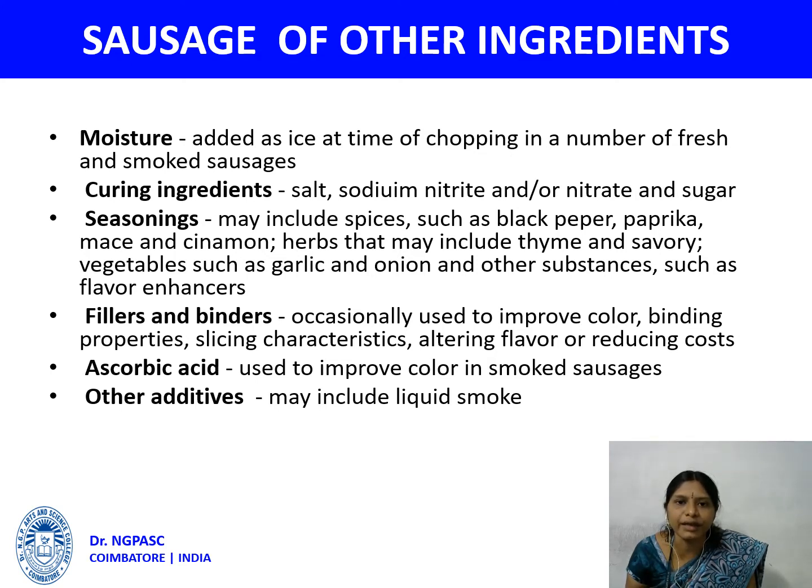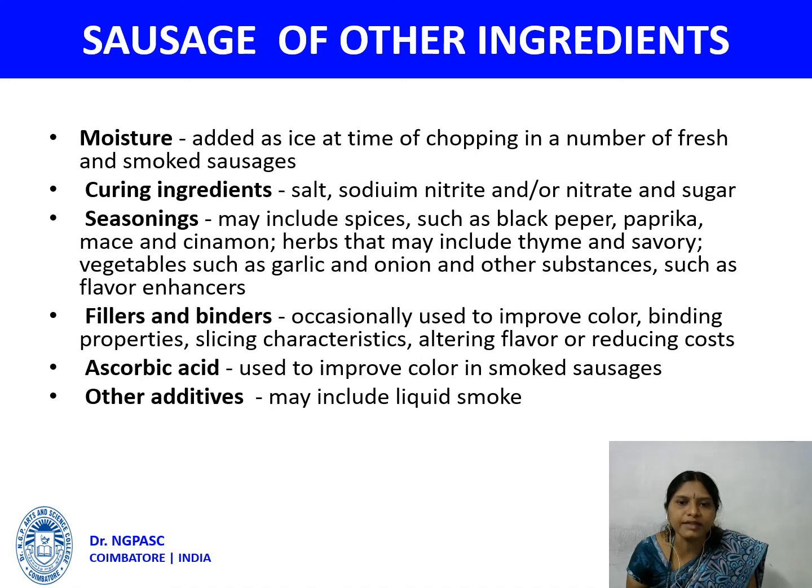Next is curing ingredients. Salt, sodium nitrite or nitrate, and sugar can be added as curing ingredients. Seasoning may include spices such as black pepper, paprika, mace, and cinnamon. Herbs may include thyme and savory. Vegetables such as garlic and onion can be added, and other substances are also added as flavor enhancers. The next ingredients are fillers and binders, occasionally used to improve the color, binding properties, slicing characteristics, alter the flavor, or reduce the cost.